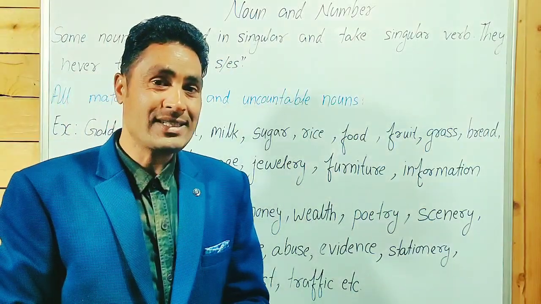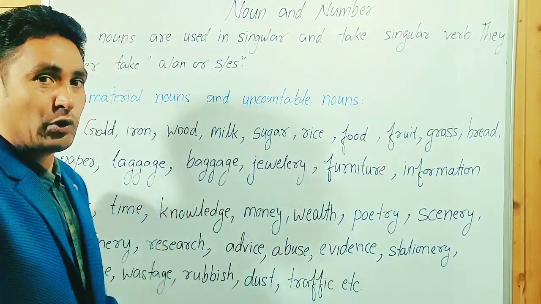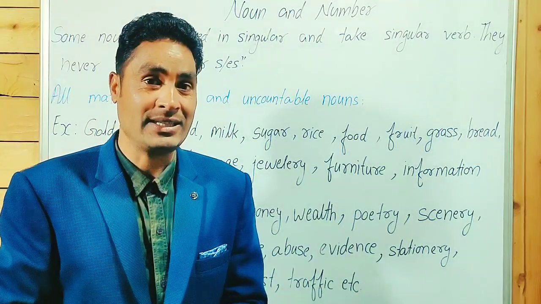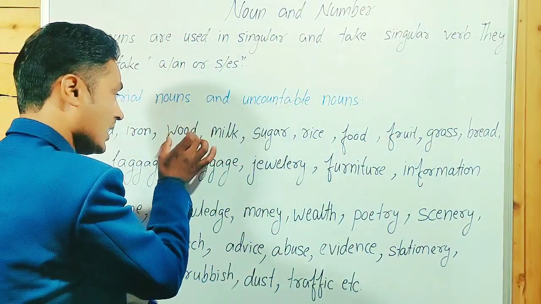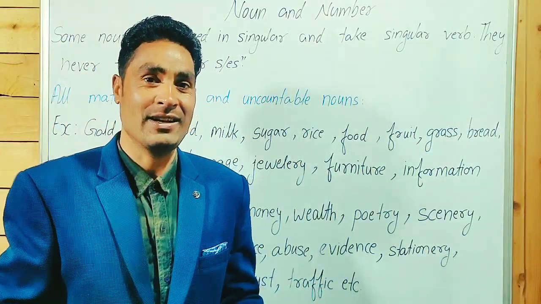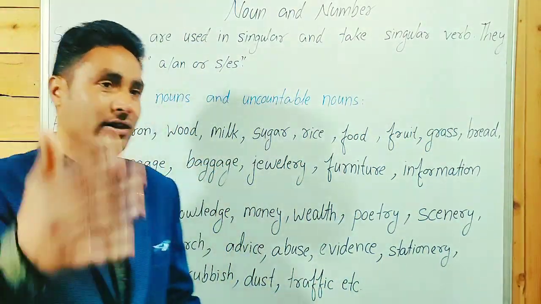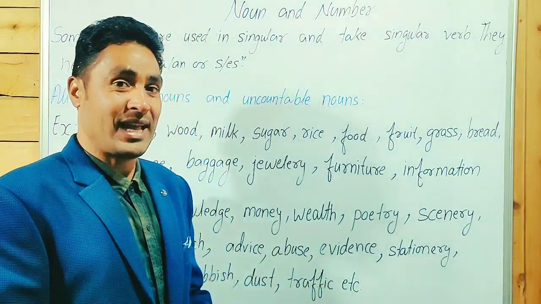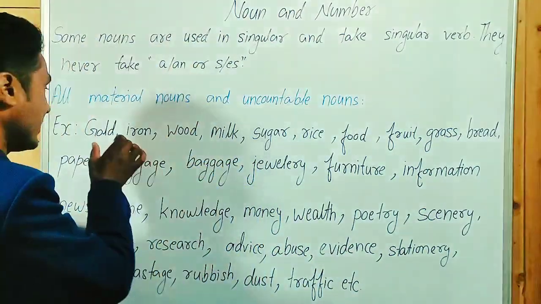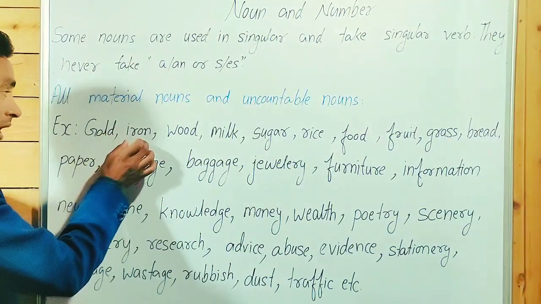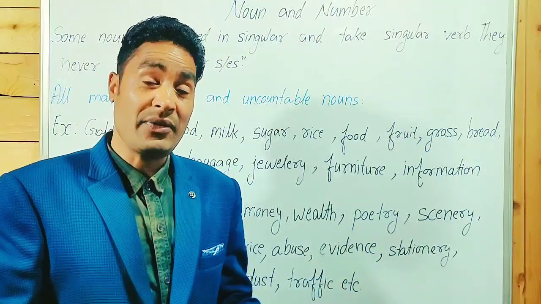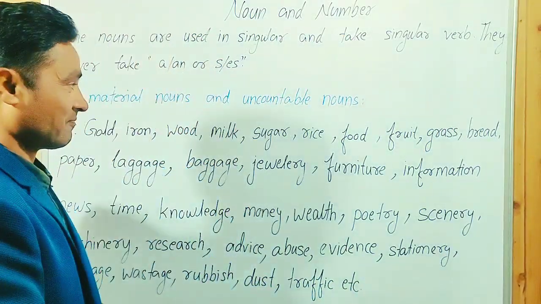Some nouns can be formed plural by adding s, but they have different meanings. Wood is an uncountable noun. When we talk about woods, it means a forest. It's a different meaning. We will learn about this concept in further videos. There are many such nouns. Water, different. Waters, different. Gold, different. Golds, different meaning. Iron, an uncountable noun. Irons, different meaning. We will learn about it.